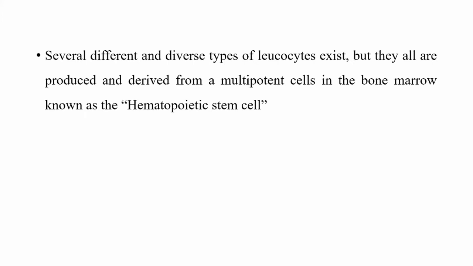These stem cells are multipotent. They are the single source for all types of WBC. They are called hematopoietic stem cells, and they are present in the bone marrow.